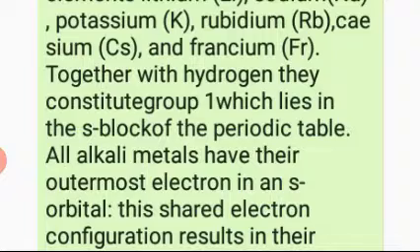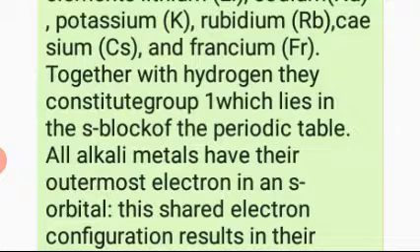So S has two capacity, S1 in lithium and S2 in beryllium. So both are in S block. The whole two vertical lines from the extreme left are S block.